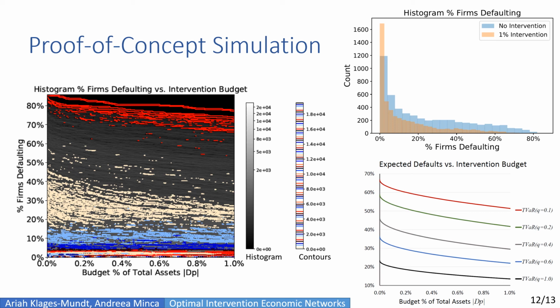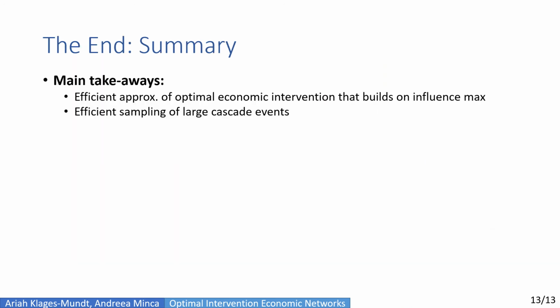With relatively small budget sizes, the approximation algorithms give us pretty large reductions in tail risks. So there's a bit of low-hanging fruit here. And then we also see quickly decreasing returns to scale in the size of the budget. It's worth noting here that the 1% of total assets is actually on a reasonable scale with the size of actual interventions.